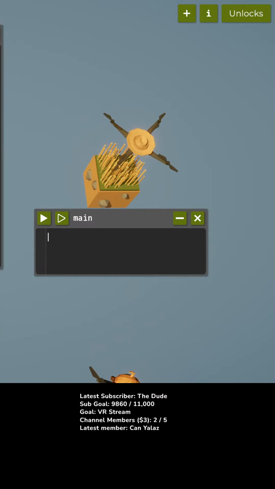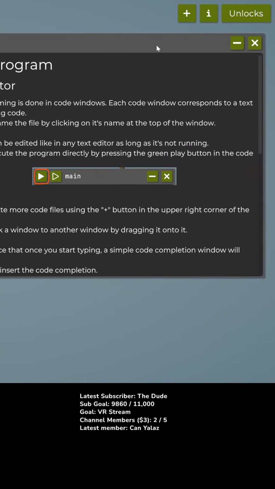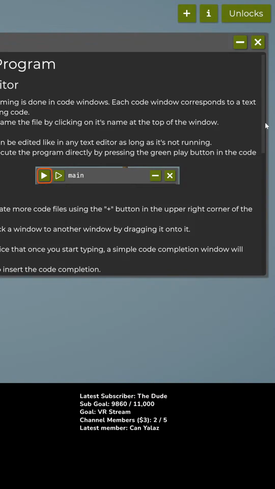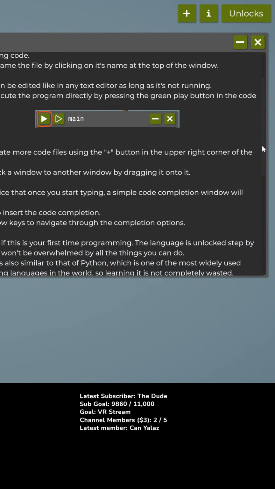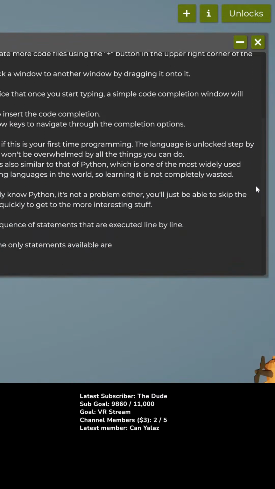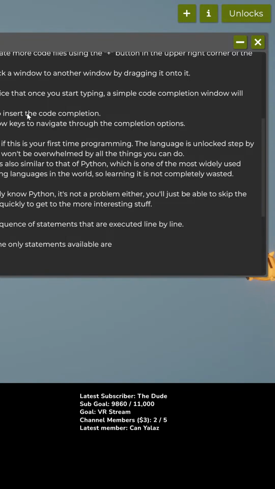I think we need to know more about what to type in the main window. Ah, we can scroll this window. Okay. Press tab to insert the code completion. Use the arrow keys to navigate through the completion options. Don't worry if this is your first time programming. It is not. Actually, I got a computer science degree. I just don't happen to know Python.